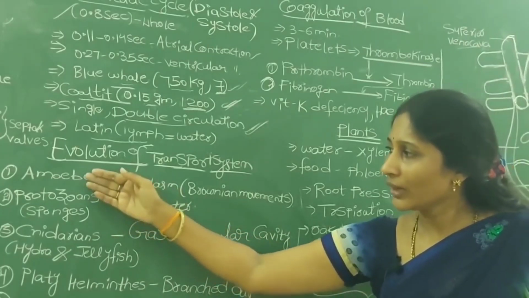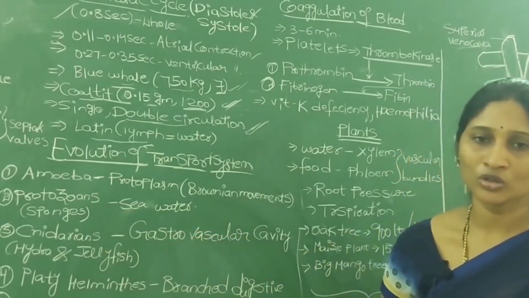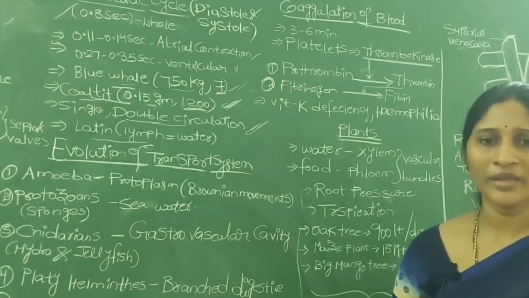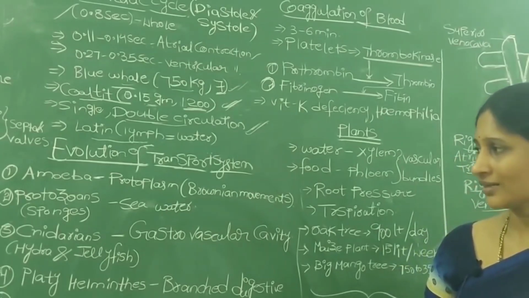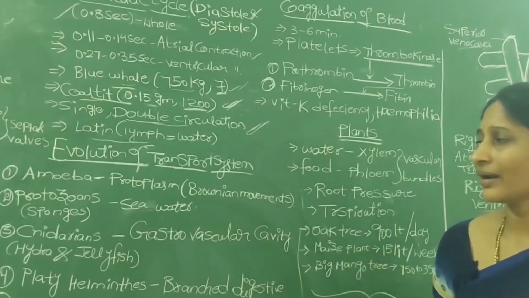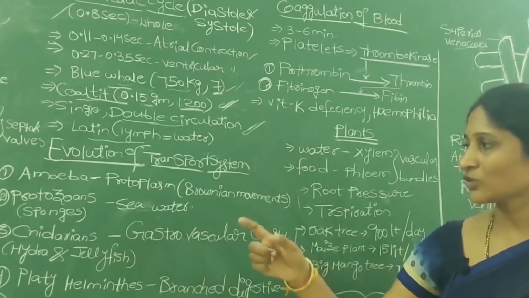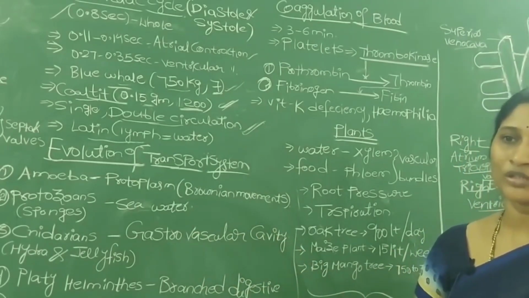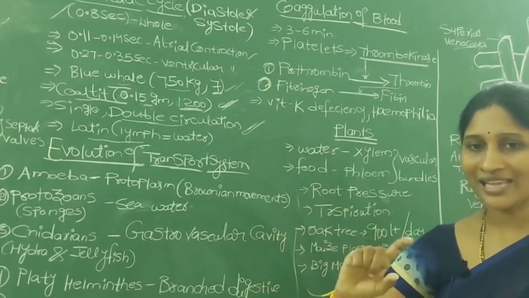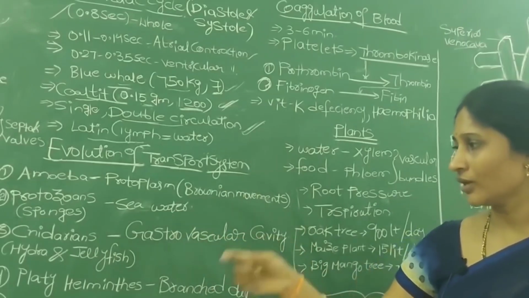Then, compared to amoeba, the next somewhat developed organisms are like sponges, the poriferans. They are present in the seas only, so they don't have any special system or organ. They develop their own water currents for transportation. Water movements alone are not reliable, they change, so with the help of flagella they continuously beat and help to transport the different materials.